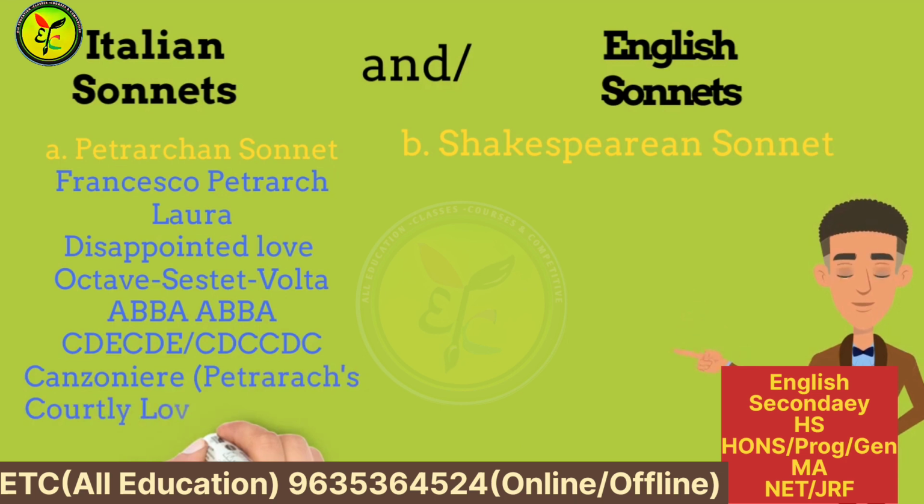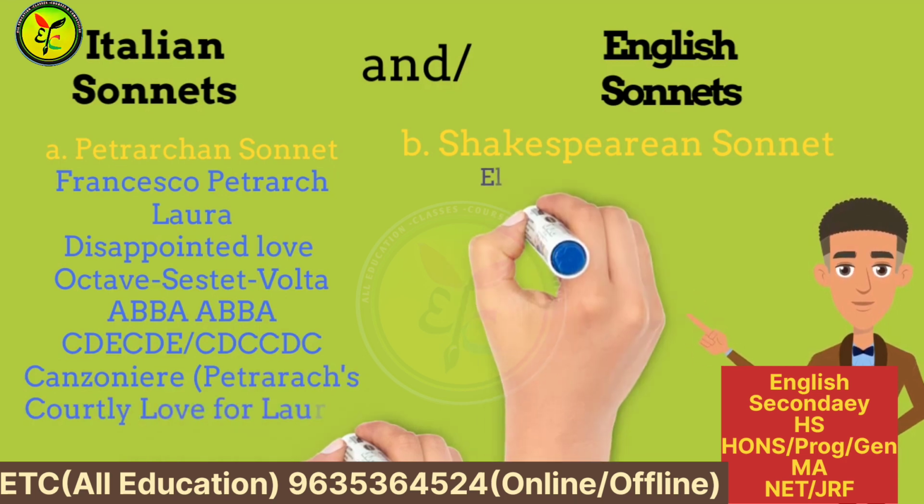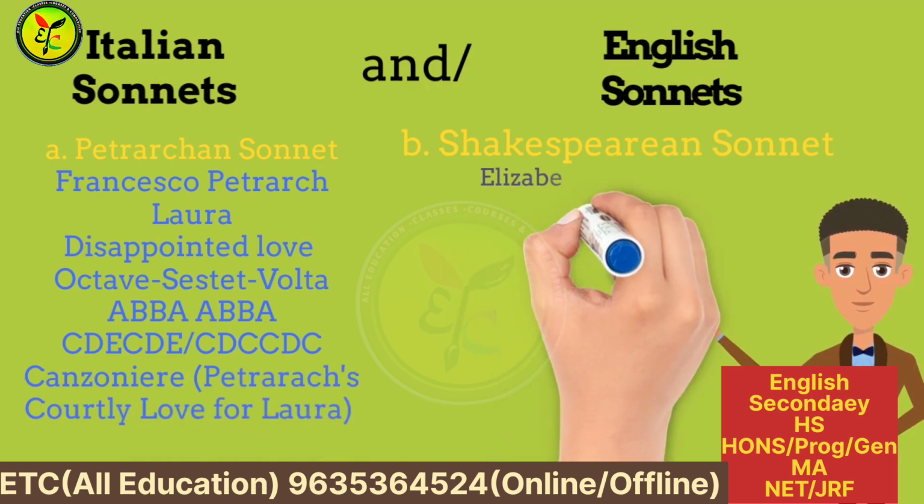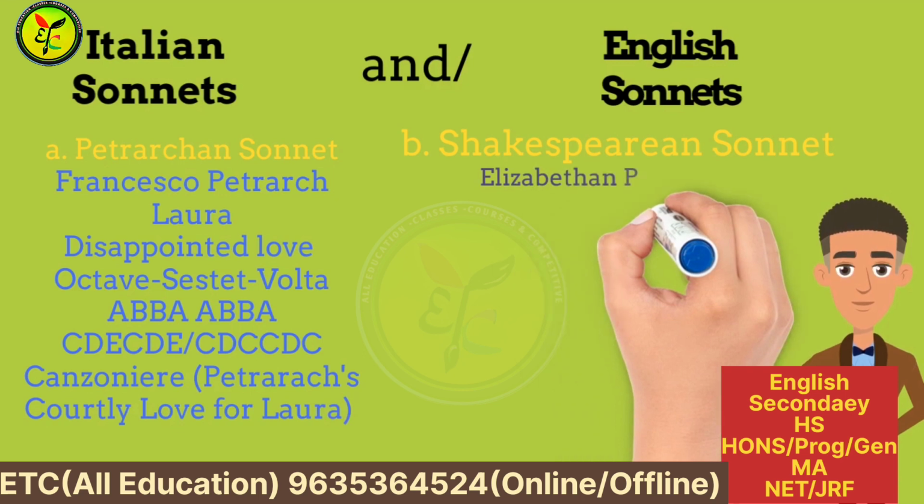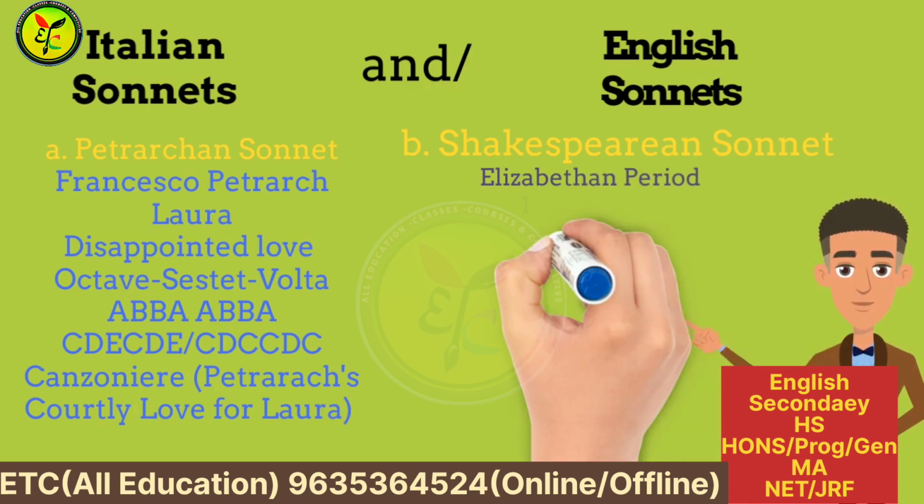Canzoniere is called Petrarch's courtly love for Laura. Now the other, the Shakespearean sonnet or English sonnet. It was written in the Elizabethan period.